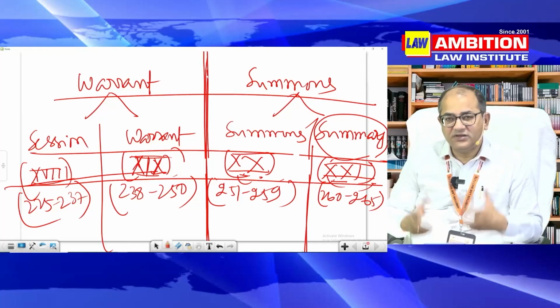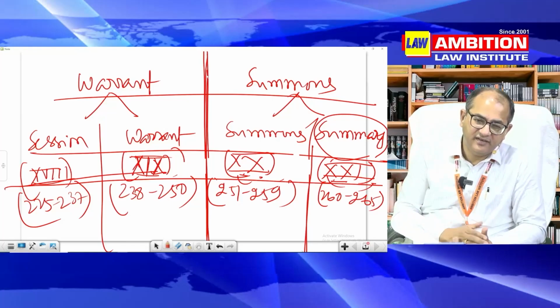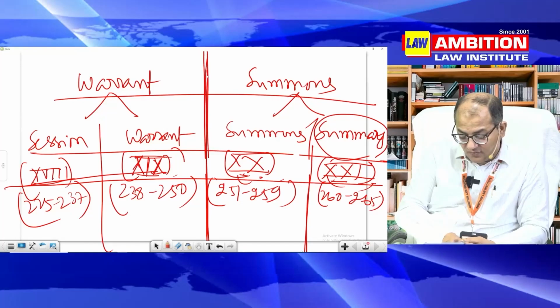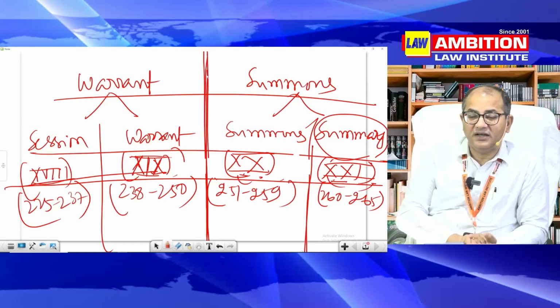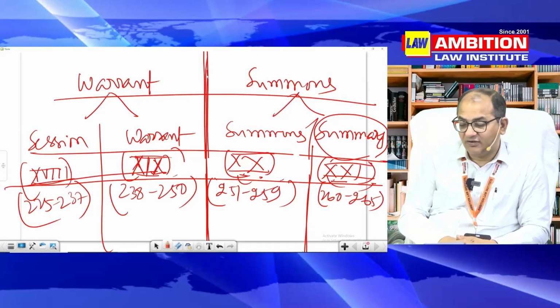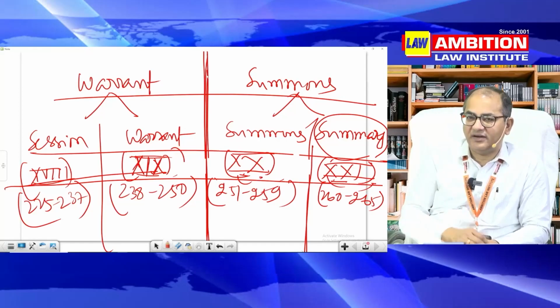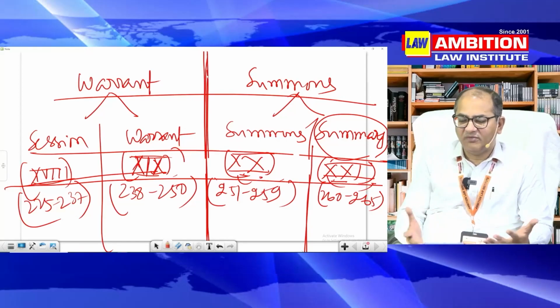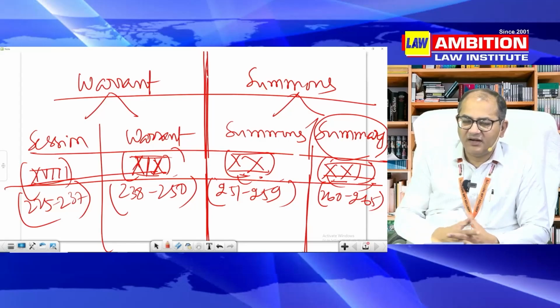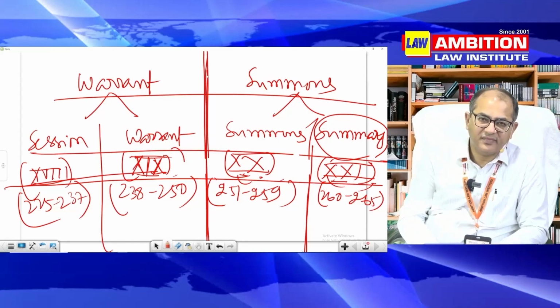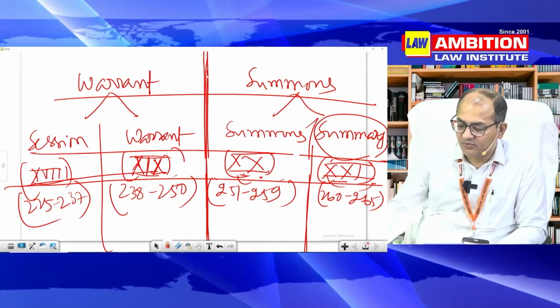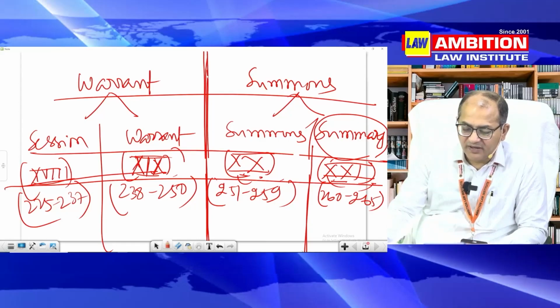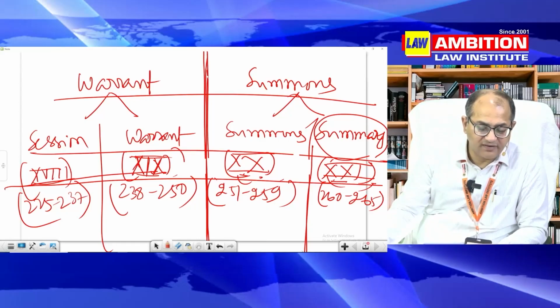And CrPC wants you to conduct a speedy trial. That is why you might have read news that one judge decided a case in one day, and somehow the case reached the Supreme Court. Supreme Court did not say that this is wrong. Undue haste is bad, I know. But if something is very clear and I have no doubt, I can render my judgment immediately. Will you wait for a number of years to pronounce a judgment? But this is how we have been trained. So we are required to train ourselves in a different way.